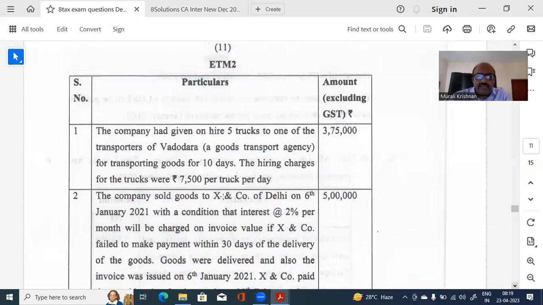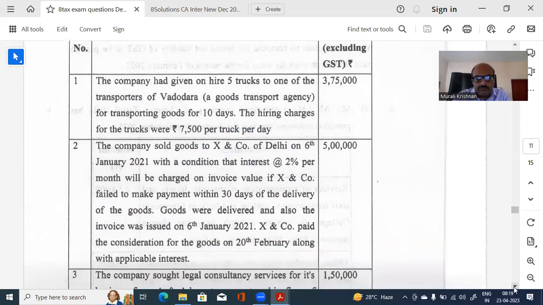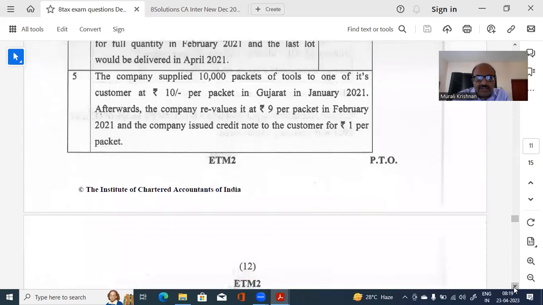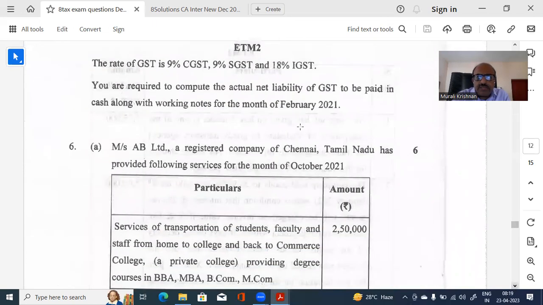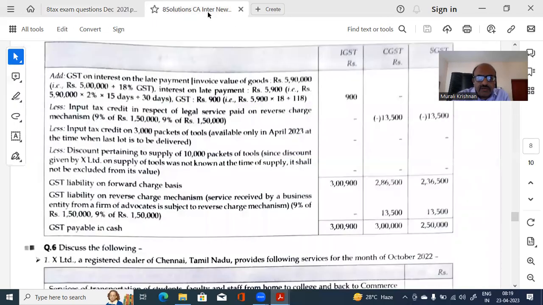See, this is what I'm saying. In the exam, we have to be very careful. These are the mistakes that we generally do. You have to read it carefully. Because it is Delhi, even the interest will be IGST. That's why. Correct. Thank you very much. But that only reiterates the point that we have to be careful with the way we are reading the question. So I was a little careless in reading the question, see what resulted.